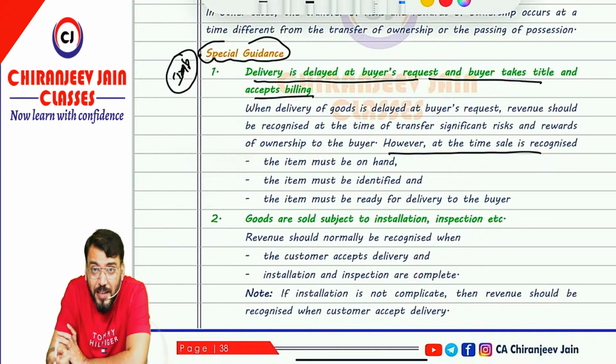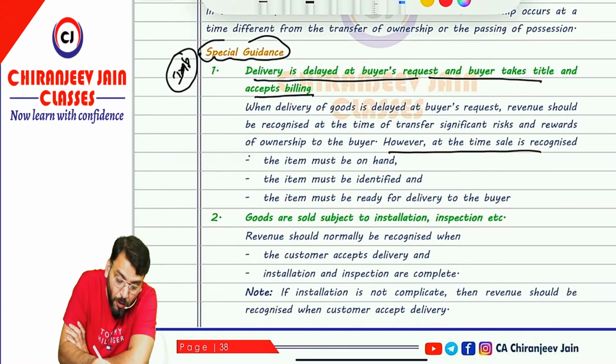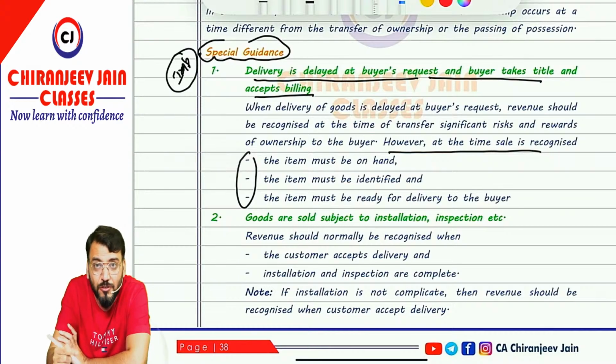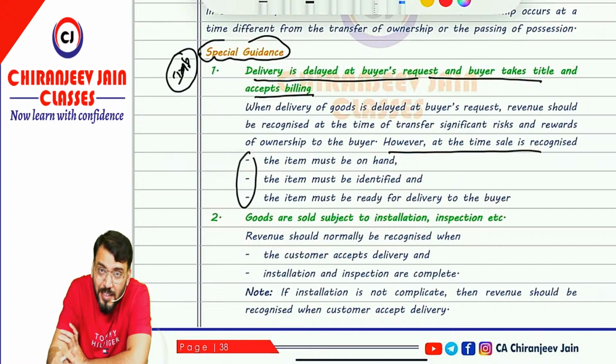Item must be identified that this is belonging to that customer, and the item must be ready for delivery to the buyer. So if all these conditions exist on that day, even though possession has not been transferred, it will mean that control has been transferred, risk and reward has been transferred, therefore revenue will be recognized.